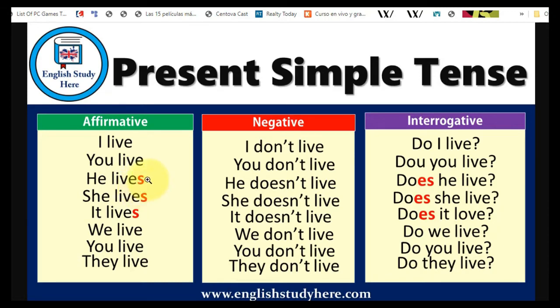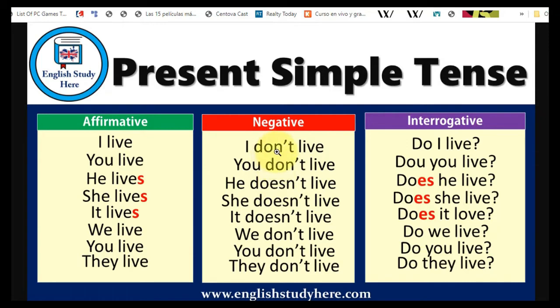And as you can see, with I, we, you, they, it's only live, live. But in the other ones, lives. So he, she, it are different than the others. That conjugation is totally different than the others in affirmative. But what about negative? Okay, let's check negative.